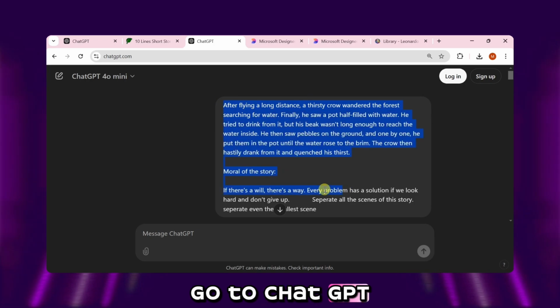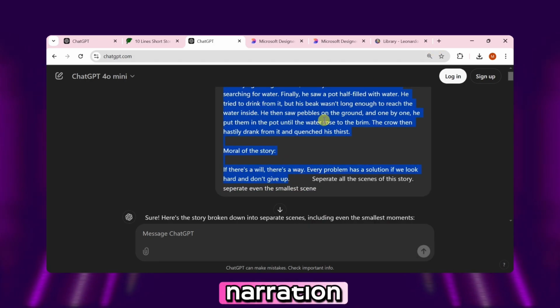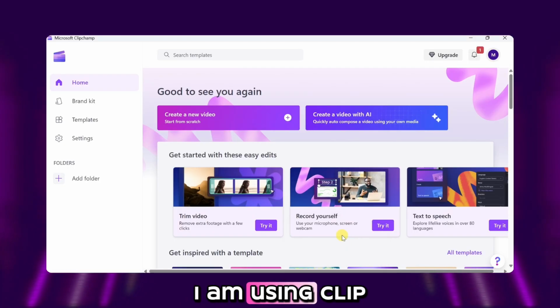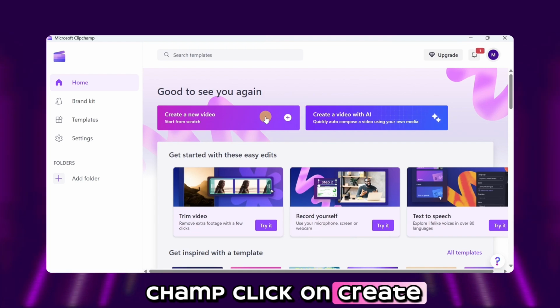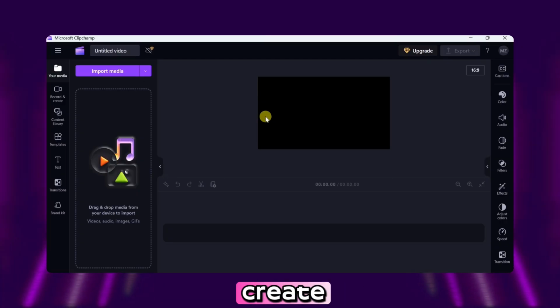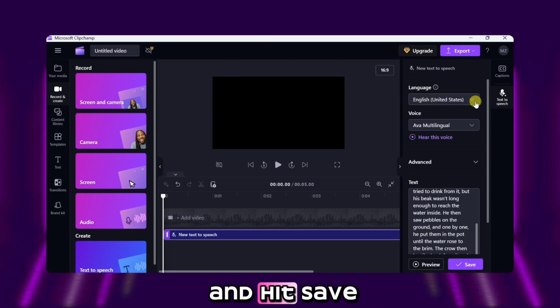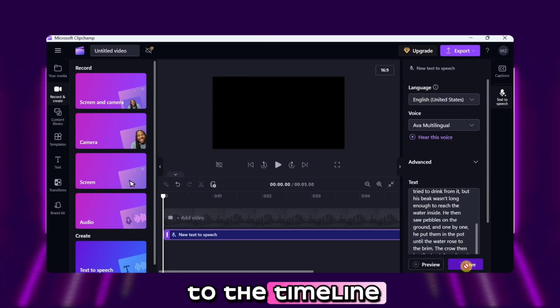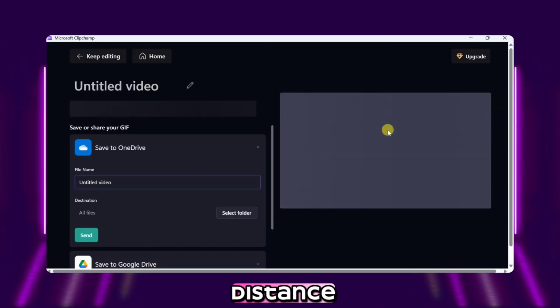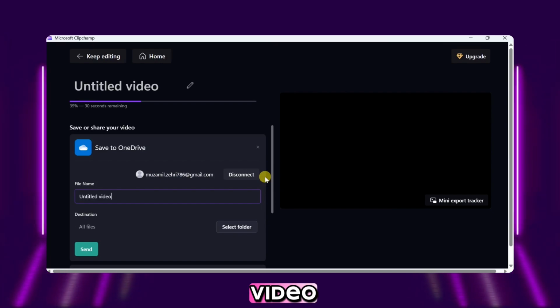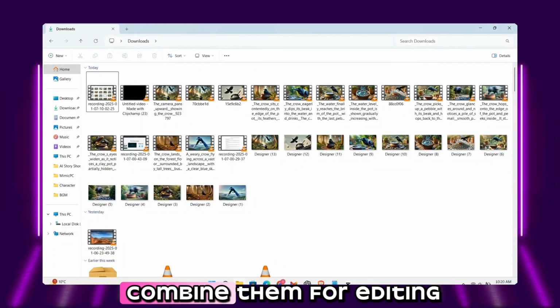Go to ChatGPT and copy the story narration for voiceover. I am using Clipchamp. Click on create new video, then on record and create, and then text to speech. Choose the video's language, then choose a voice and hit save. The audio is added to the timeline, or simply export the video. Now everything is ready. We just need to combine them for editing.